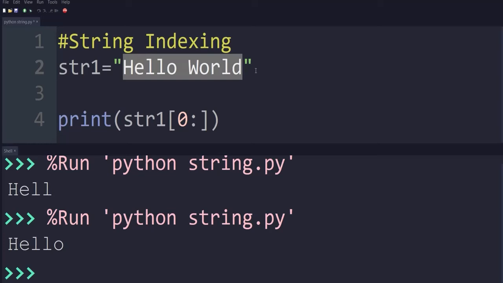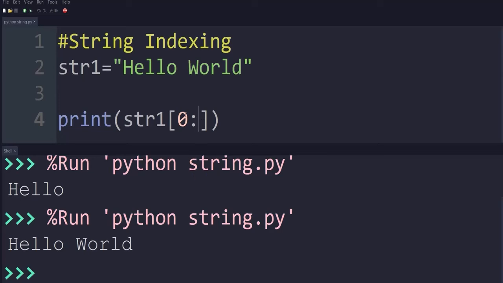If the string contains 11 characters, it will extract all the characters present in the string starting from 0. Let's see, hello world. So starting from 0 till the end, because we have not mentioned the ending index, Python assumes the length of the string.